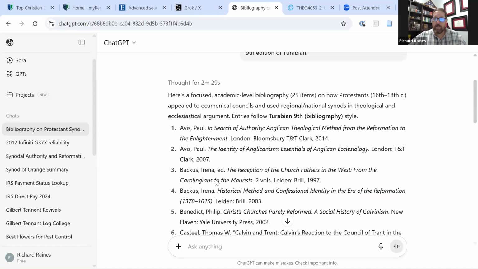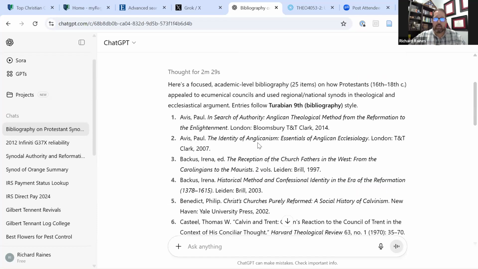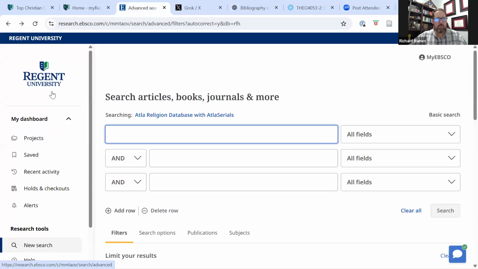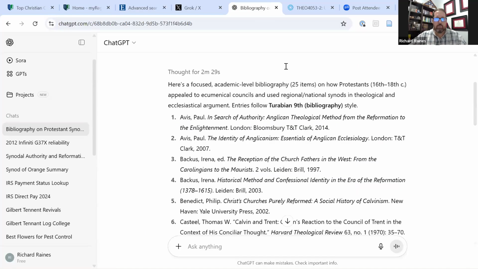So what you want to do now that you've got your list is use your Atla. Now I'm using the Regent University's Atla, but here at Elam, it's the same database. It just has our logo at Elam, but it's the Atla Religion Database. So what I'm going to do is copy this first source. All right, so Control C, I copy.